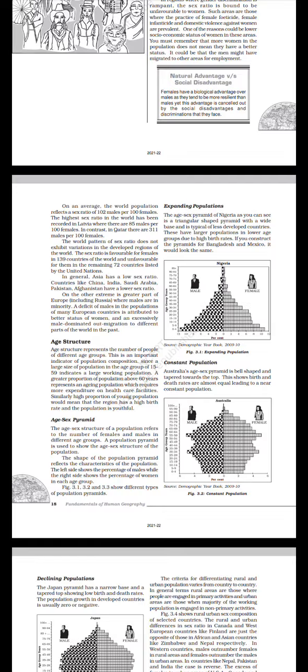Take a look at figure 3.1, expanding population. Source: Demographic Yearbook 2009-10. Nigeria, male, female. Take a look at figure 3.2, constant population. Source: Demographic Yearbook 2009-10. Australia, male, female.